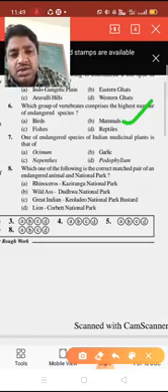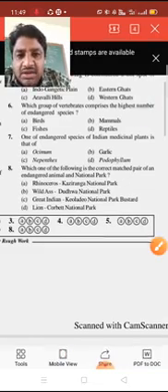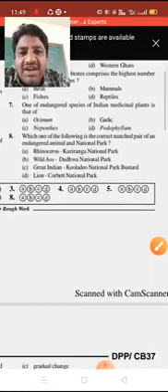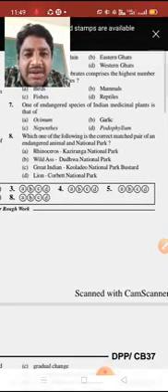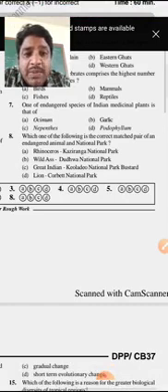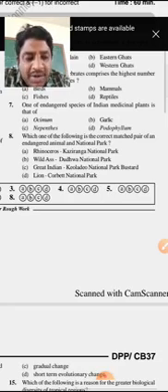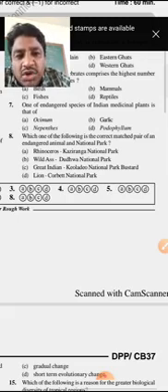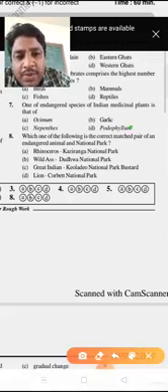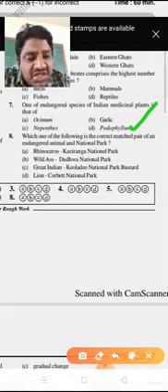Next, question number 7. One of the endangered species of Indian medicinal plants is Ocimum, garlic, Nepenthes or Podophyllum. Actually, the endangered medicinal plant species in India is Podophyllum.